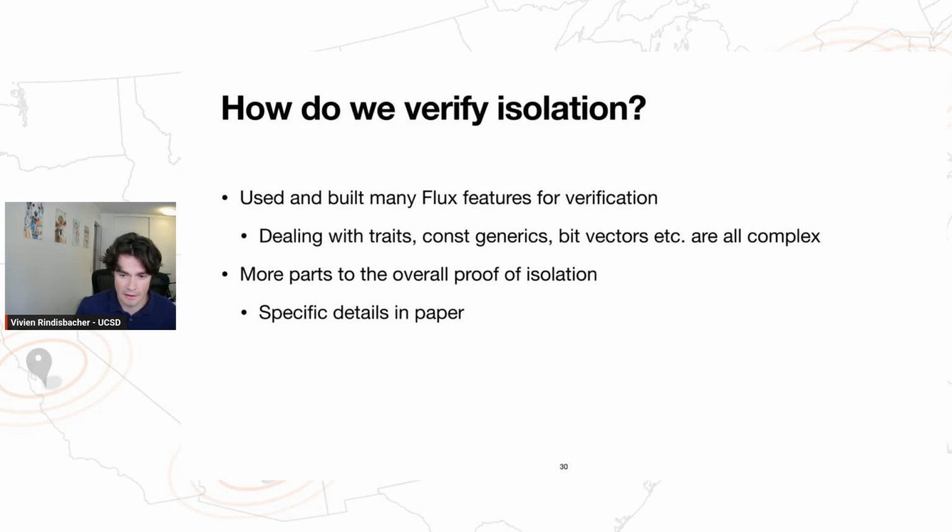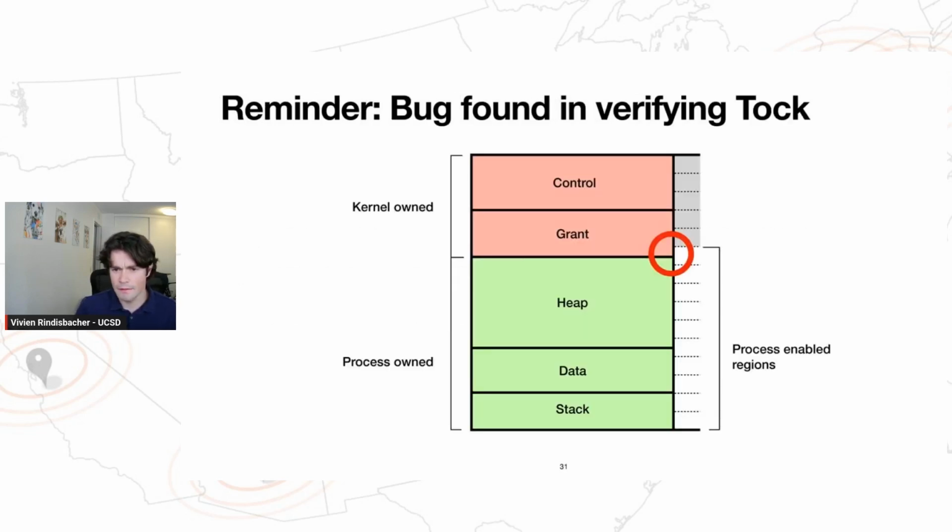There's things like const generics, and reasoning about bit vectors with SMT solvers proved to be pretty challenging. And there's many, many more details about what challenges we encountered and how we solved them in the paper, if you're interested.